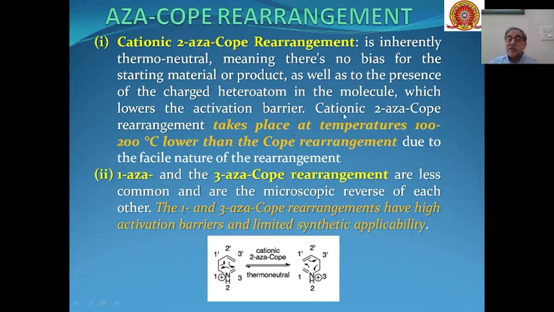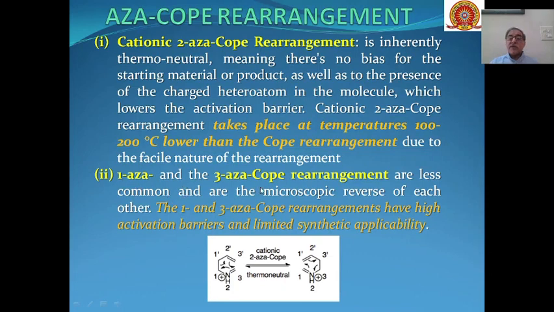And this takes place at temperatures of the order of 100 to 200 degrees centigrade, lower than that of Cope rearrangement. Because of this cationic nature, 2-aza-Cope rearrangement will take place at very low temperatures as compared to Cope rearrangement.